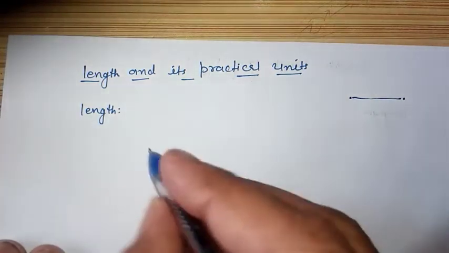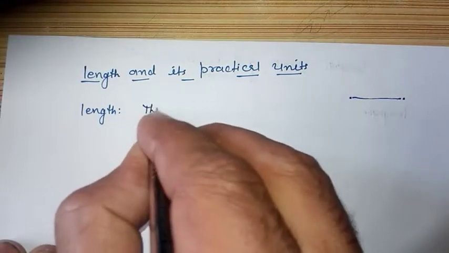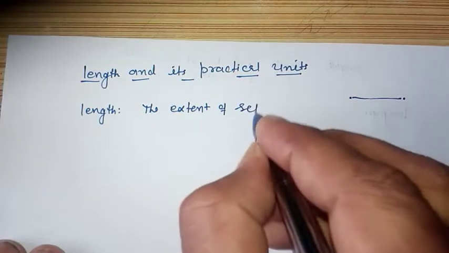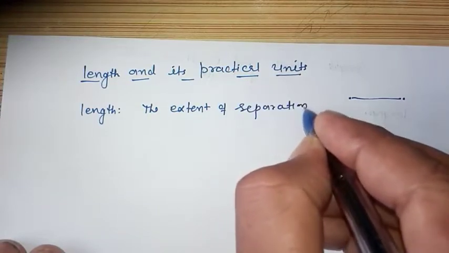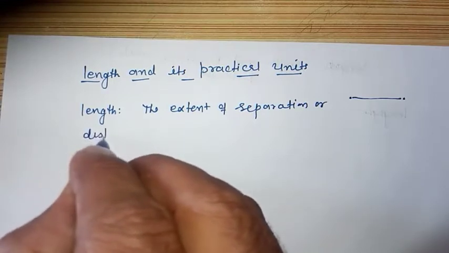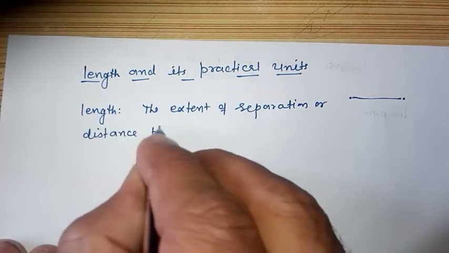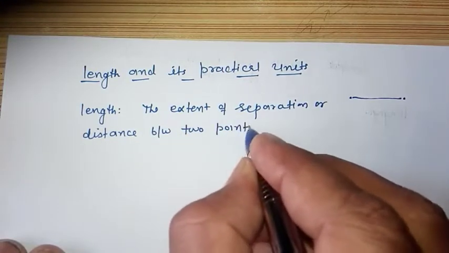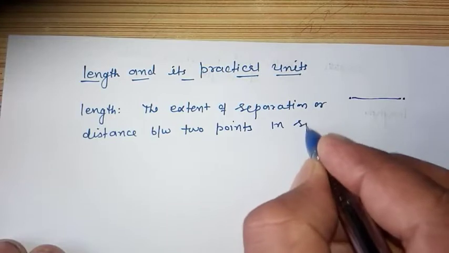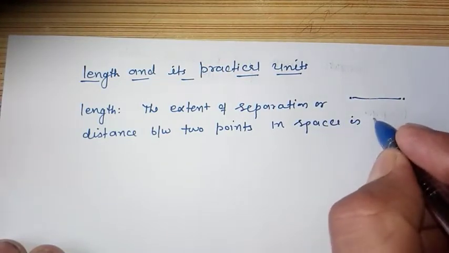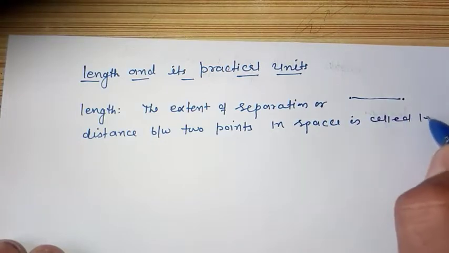So we will define it. The extent of separation or distance between 2 points in space is called length. So this is your definition of length.